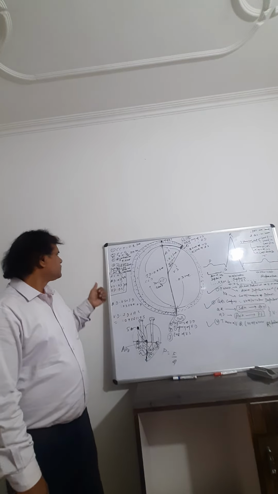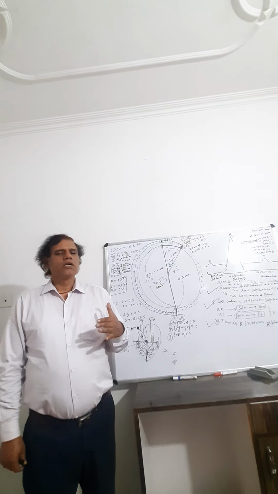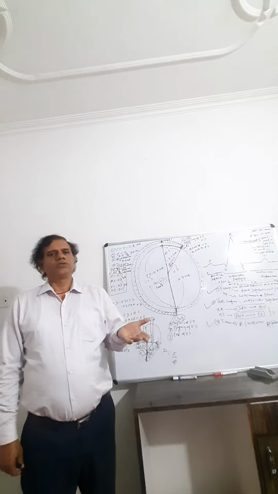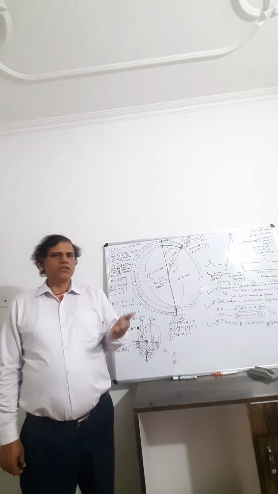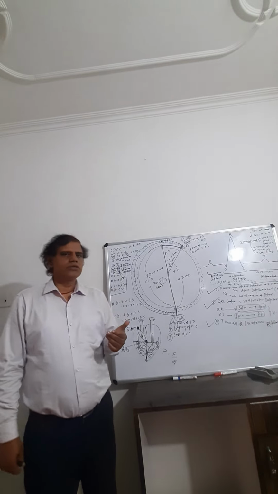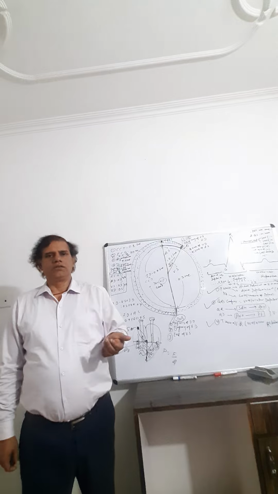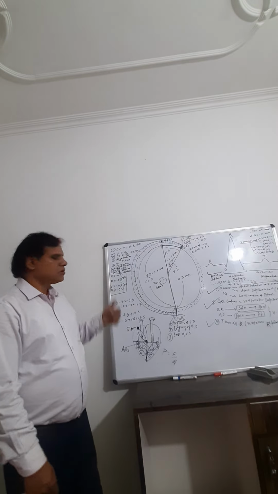Next is called cardiac arrest. Cardiac arrest means there is no supply of oxygen to the heart muscle, and that is the death of the person. And myocardial infarction means there is a death of the cardiac tissue, cardiac muscle, that is also called heart attack.